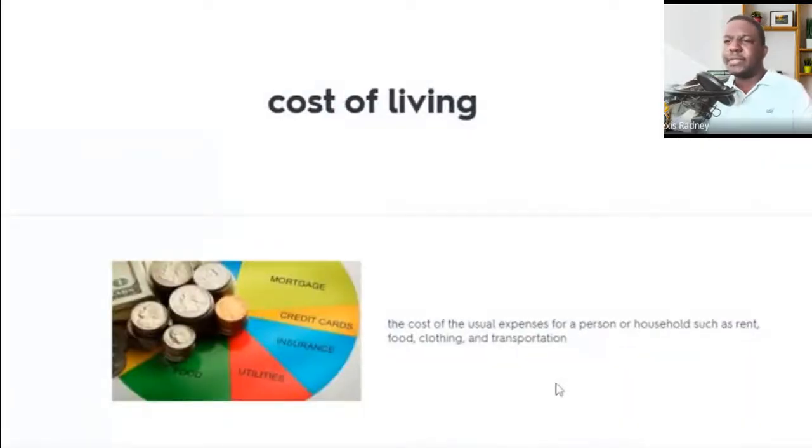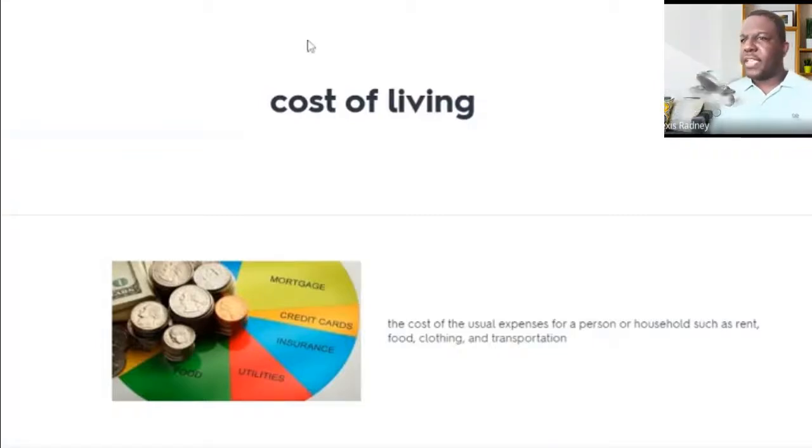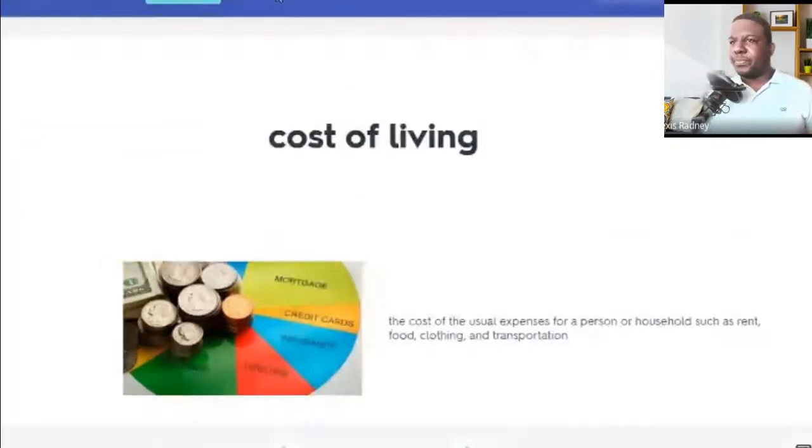Let's go to the next one. Cost of living. The cost of the usual expenses for a person or household, such as rent, food, clothing, and transportation. We have the next word, cost of living. What does it mean, cost of living, guys? It's the cost of the usual expenses for a person or household, such as rent, food, clothing, and transportation.